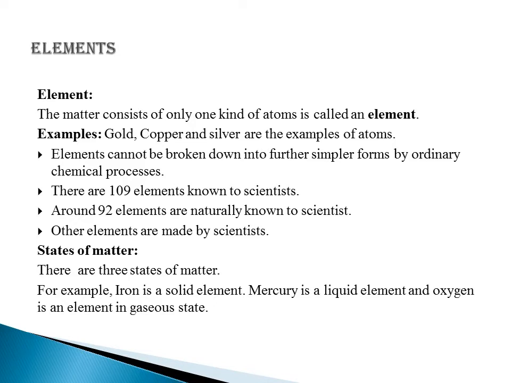So by ordinary chemical processes we cannot break down elements into two particles. There are 109 elements known to scientists, and from these 109, 92 elements are naturally known, and other elements are made by scientists themselves. States of matter. There are three states of matter: solid, liquid and gas. Iron is an example of a solid element. Mercury is an example of a liquid element, and oxygen is an example of a gaseous element.